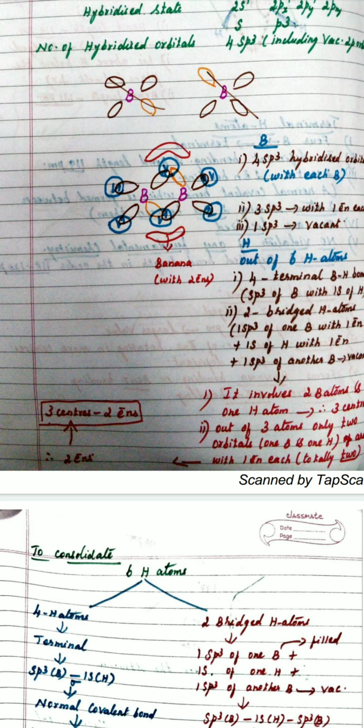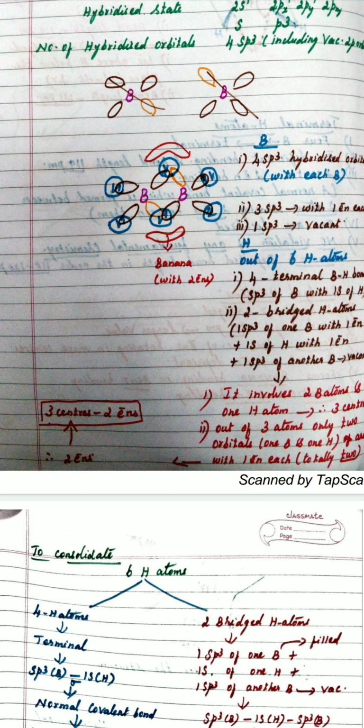Therefore, there are totally 3 centers, 3 atoms involved here. Out of 3 atoms, only 2 are filled, that is the 1s orbital of hydrogen and 1 of the boron sp3 hybridized orbitals. Therefore, only 2 electrons are available for 3 atoms. Therefore, it is 3 center, 2 electron. That's what I have written here.